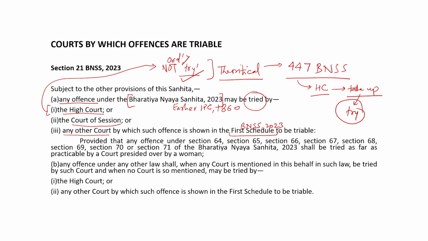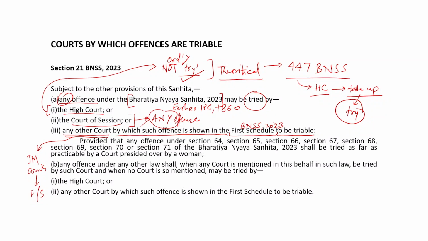Then it says that the court of session may try any offence, so the court of session trying any offence is also possible. Then it says any other court. That means judicial magistrate court, first class or second class, by which such offence is shown in the first schedule to be triable.